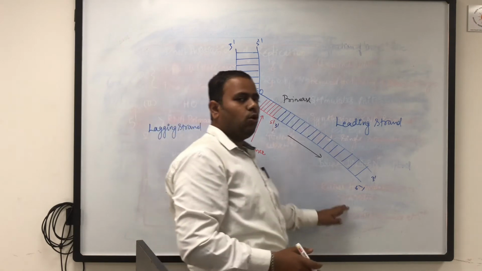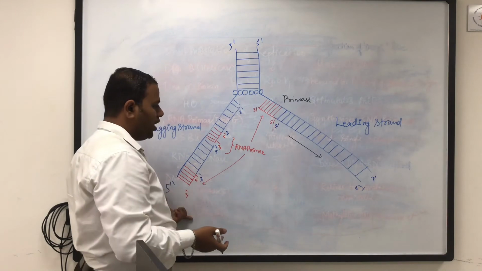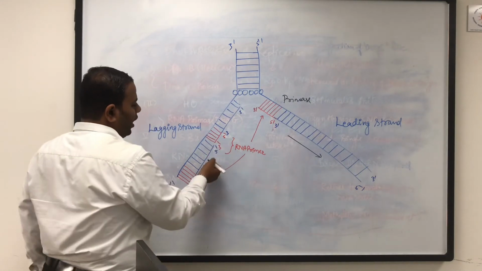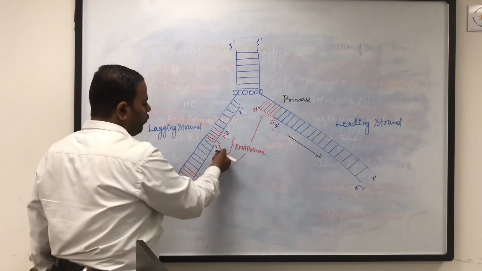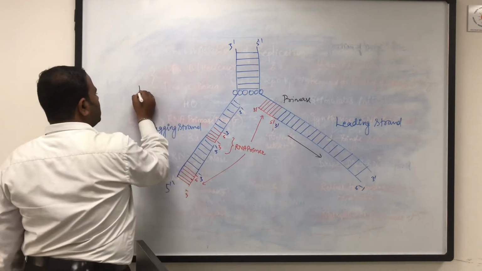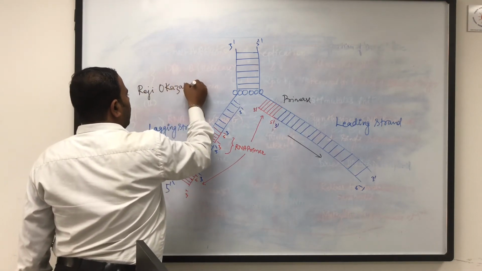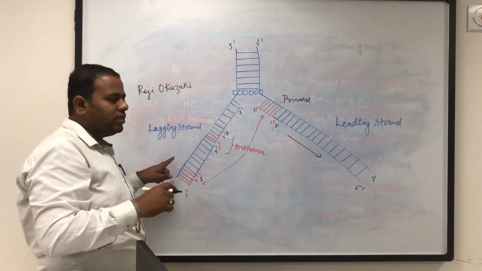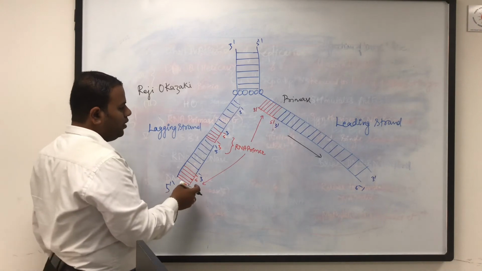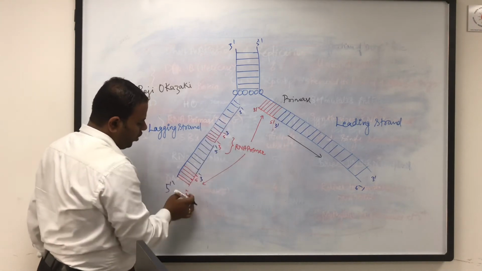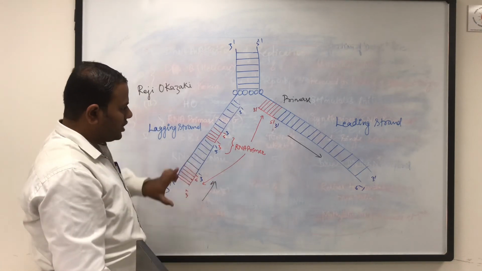So this synthesis goes on till the end of the replication, whereas the same condition is not there on the lagging strand. The lagging strand synthesis is discontinuous, and this is forming different fragments, and this was discovered first time by the scientist Reiji Okazaki, that the synthesis on the lagging strand is discontinuous because the direction of the replication here is different. You can see here the direction is in the opposite manner, 5' to 3', means the synthesis of the strand will take place like this.